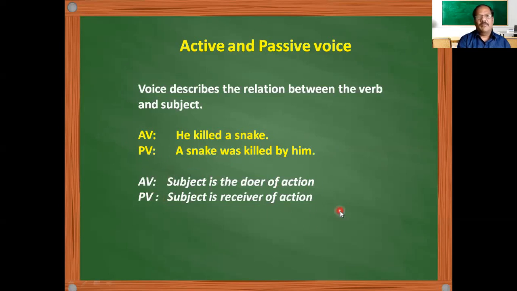So all the time, if you want to identify whether the sentence is in active voice or passive voice, look at the subject. If the subject is doing something, then that is active voice. If the subject is only the receiver of the action, that is what we call passive voice. This way you can easily identify what is a subject and what is an object.